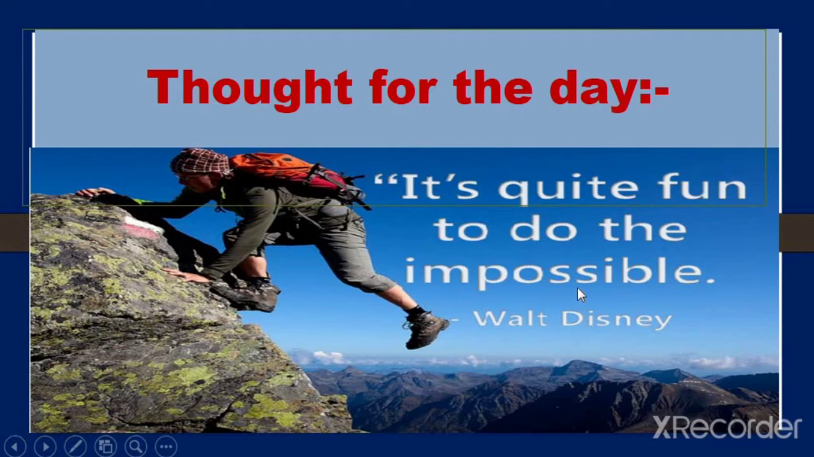What does it say? That if you feel that this work is impossible for me, take it as fun and try to solve it, and change the word from impossible to possible. Everything is possible for me. Okay?